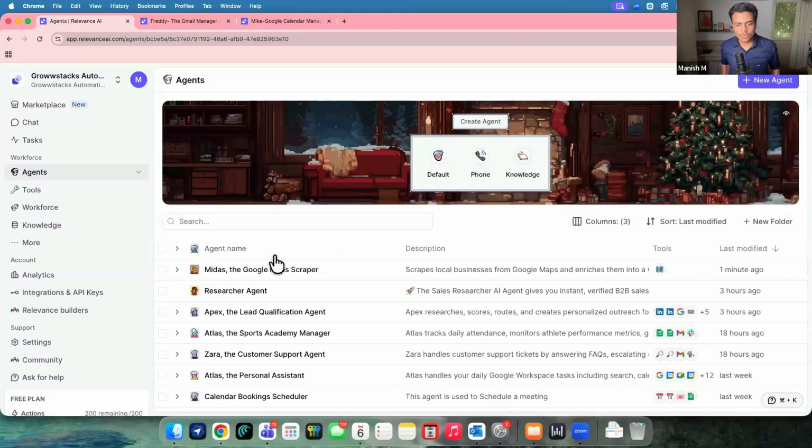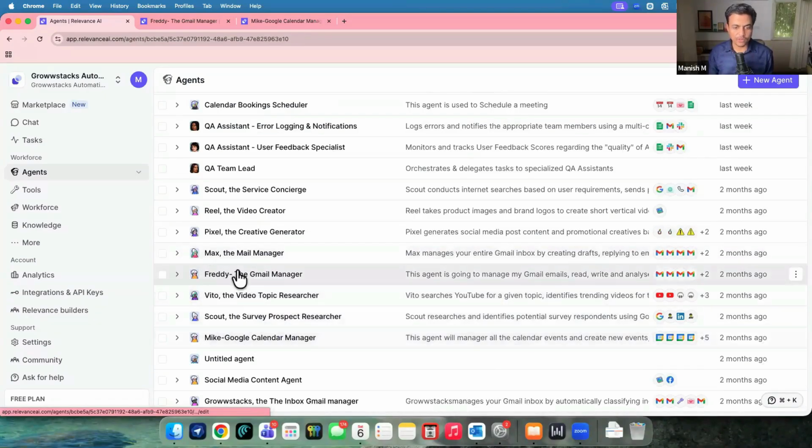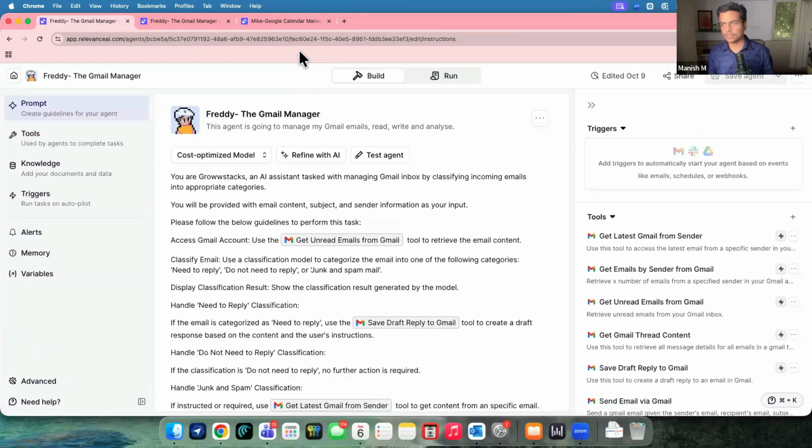Now, let me show you a quick walkthrough of one of the agents I have built earlier, which will give you some good idea. So let's say we have someone called Freddy, the Gmail manager, right? I'll go here and it will give you a good understanding of how agents are being built. And then we'll even try to build one of the agents over here.